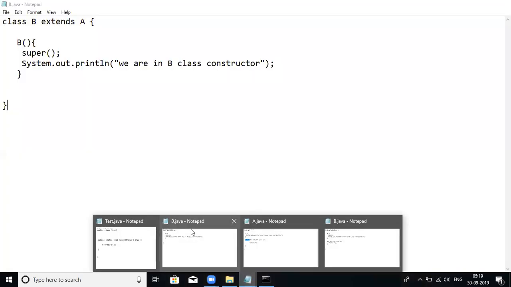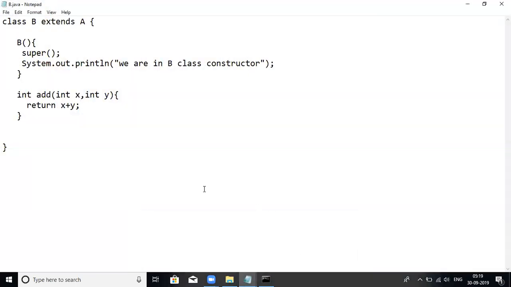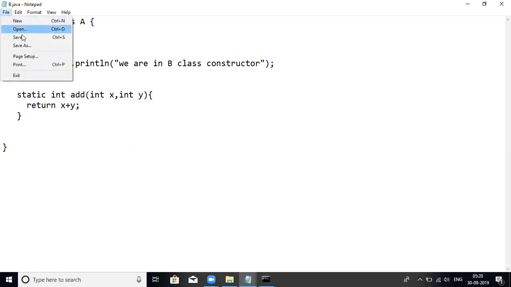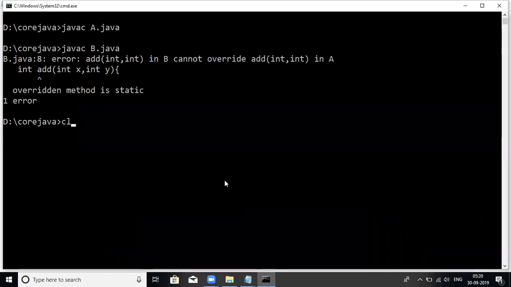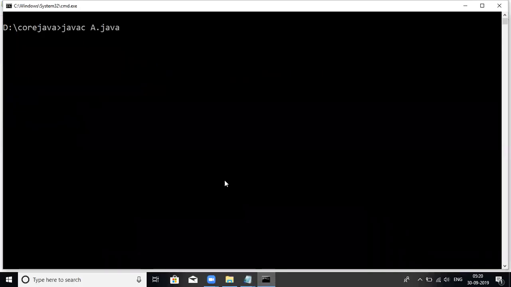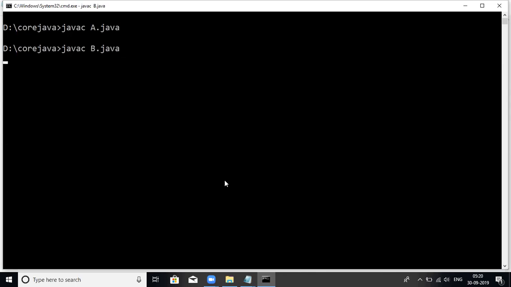So look at that. In the B class, I wrote this as an instance method, not a static method, but the method is the same as the static one. Let us say I kept the superclass method as static, and I will keep the subclass method also as static only. Now I will try to compile A.java and B.java.